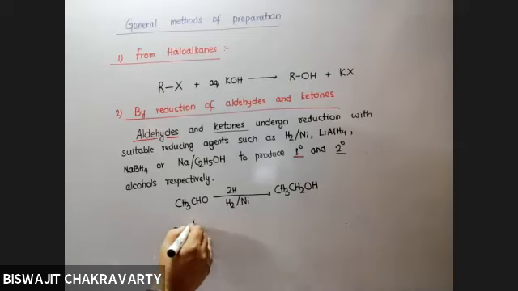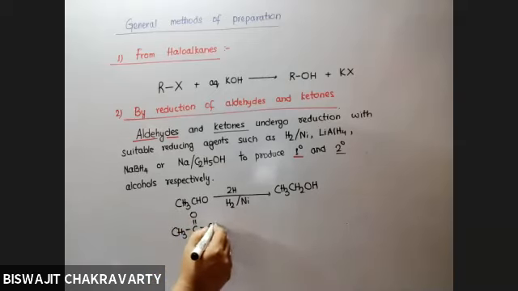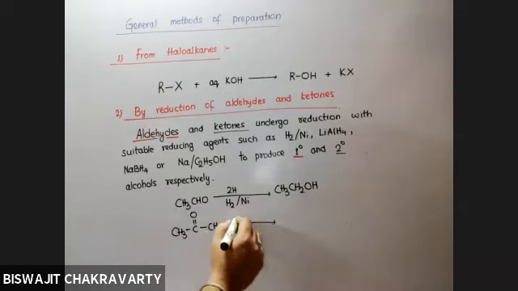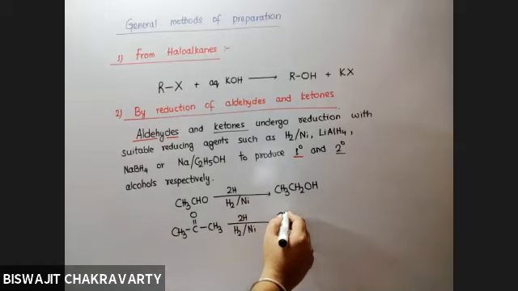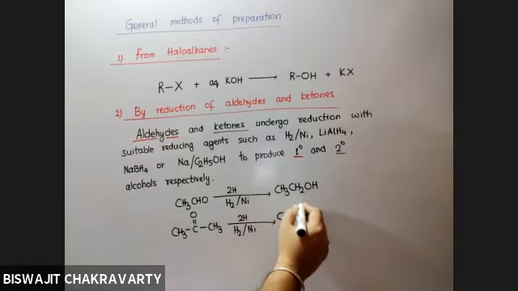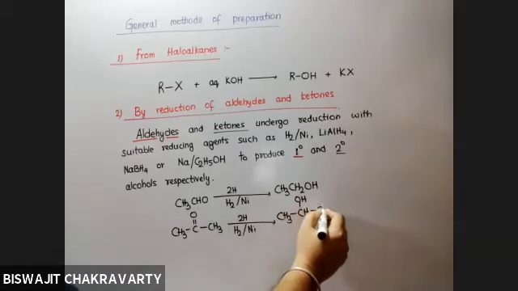And had it been a ketone like acetone, then upon treatment with any one of the reducing agents, you are going to get a 2 degree alcohol.